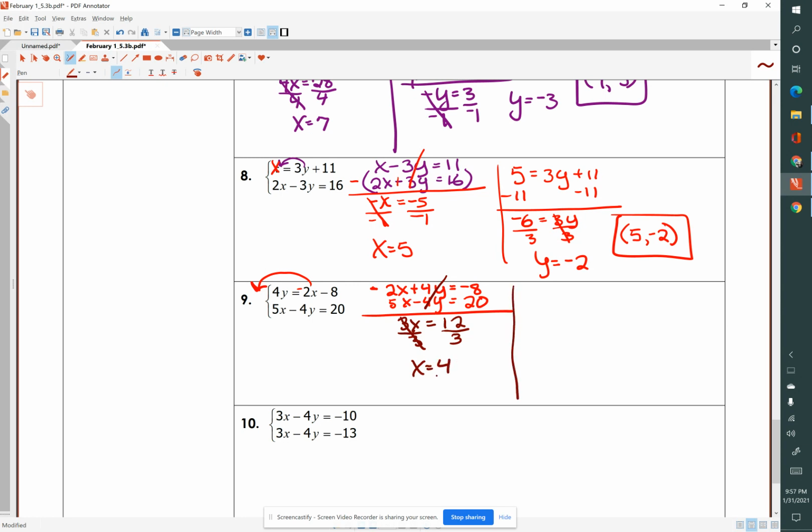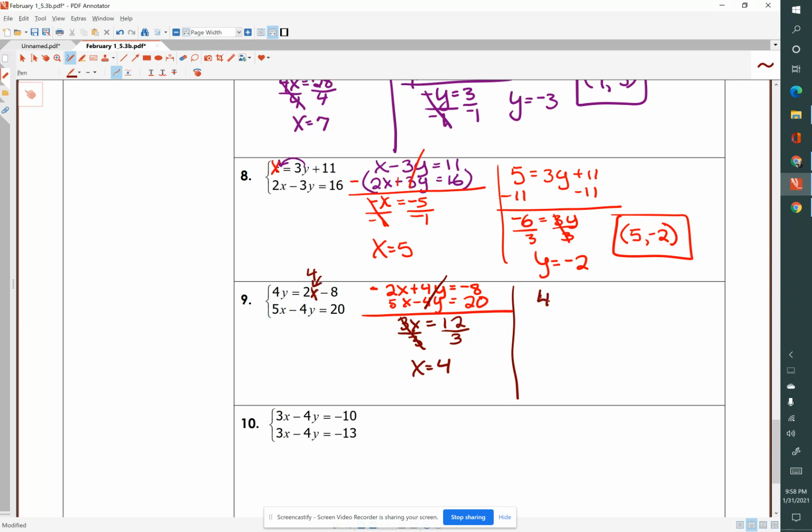Now I will insert 4 for x in the first equation, and I'm just going to go ahead and use the original equation without the negative sign. So I'll show you the original equation. I'm going to substitute this 4 right here for x.